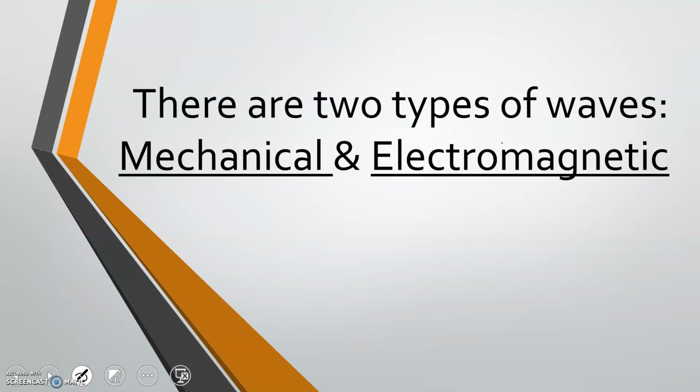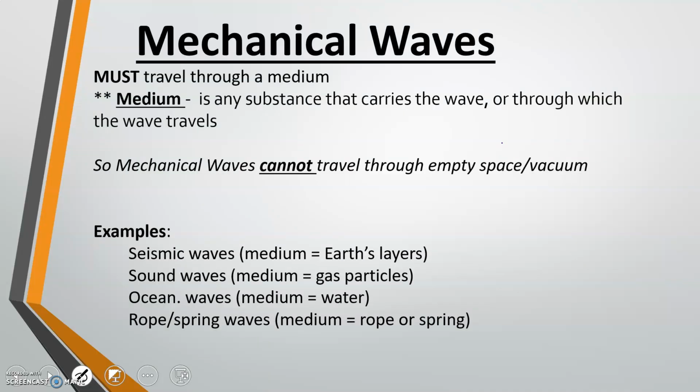So there are actually two types of waves that we're going to look at. The first one is mechanical, and then there's also electromagnetic. So mechanical waves. Think mechanical must have a medium. MMM. Mechanical medium. So mechanical waves must have a medium. And again, a medium is any substance that carries the wave or through which the wave travels. So in essence, a mechanical wave cannot travel through empty space or a vacuum.